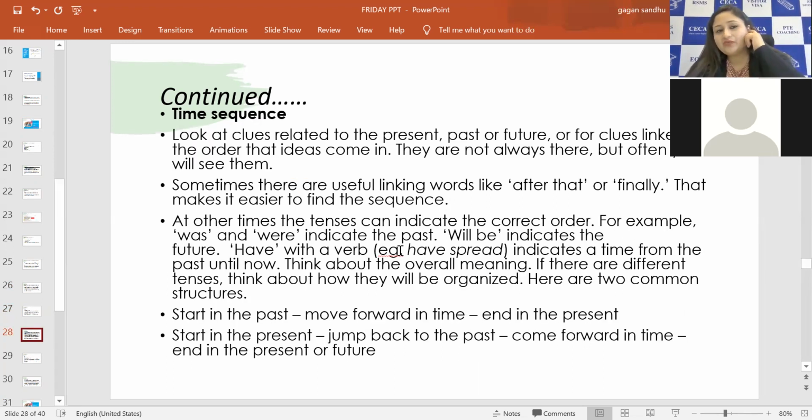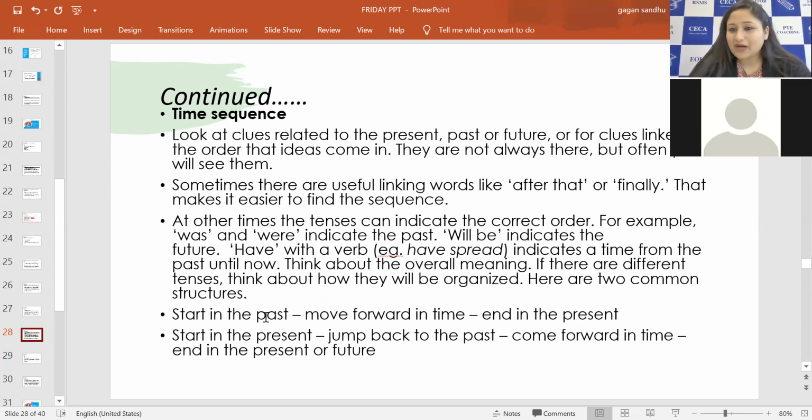For the time sequence, which is sometimes a bit easy, if a question comes with a time sequence, we have to look for clues in the sentences given in different tenses like past, present, and future. That will tell you the possible order of the sentences as per the events happening. There are two possible structures here, depending on what is discussed in these 4 or 5 sentences.